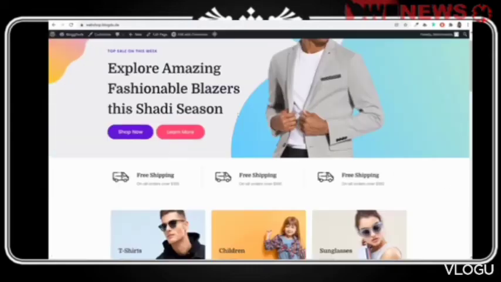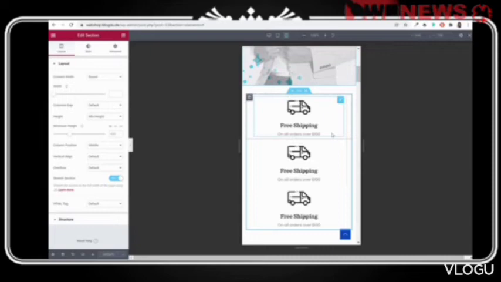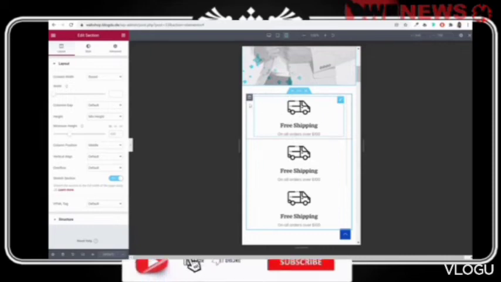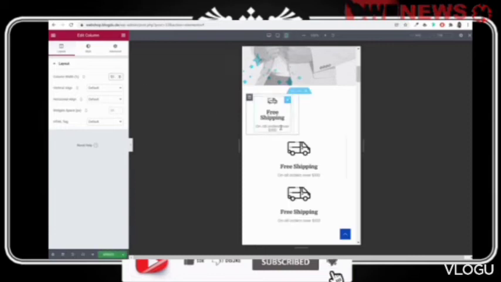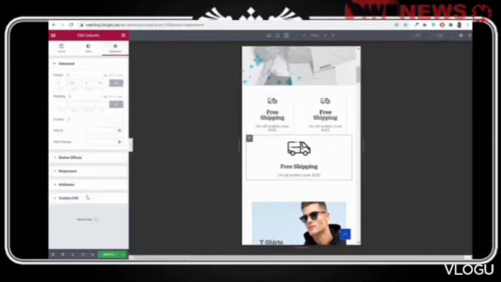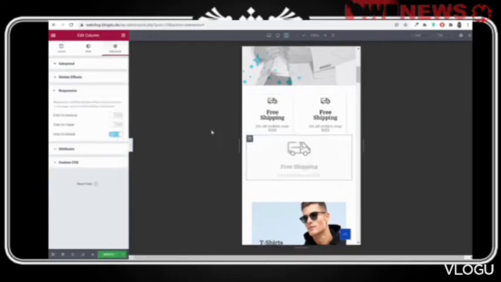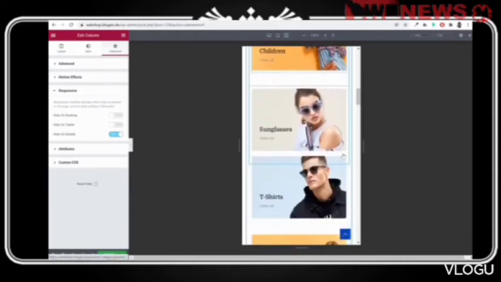We have a nice amount of space at top and bottom as well. Now the second section is this section. If you want to display it like this, you can have it, or if you want, you can fix one thing. You can click on edit column and you can make it like 50-50%. Select the second edit column, make it 50%. And for the third one, you can again disable this one on mobile phone. So only 2 sections will be displayed. Now this is looking good.